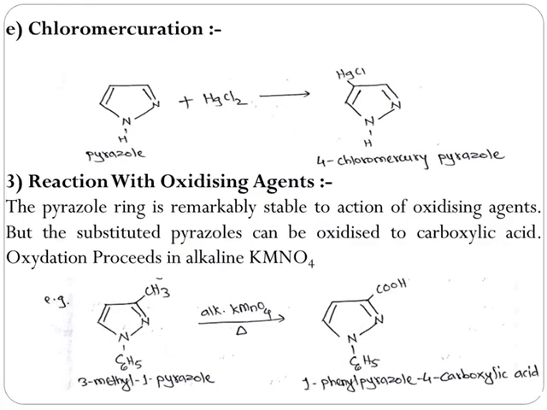Now we'll see how pyrazole reacts with different oxidizing agents. The pyrazole ring is remarkably stable to the action of oxidizing agents, but the substituted pyrazoles can be oxidized to carboxylic acids. Oxidation proceeds in alkaline potassium permanganate. If we heat 3-methyl 1-phenyl pyrazole in presence of alkaline potassium permanganate, substituted pyrazole, that is 1-phenyl pyrazole 4-carboxylic acid, will be synthesized.